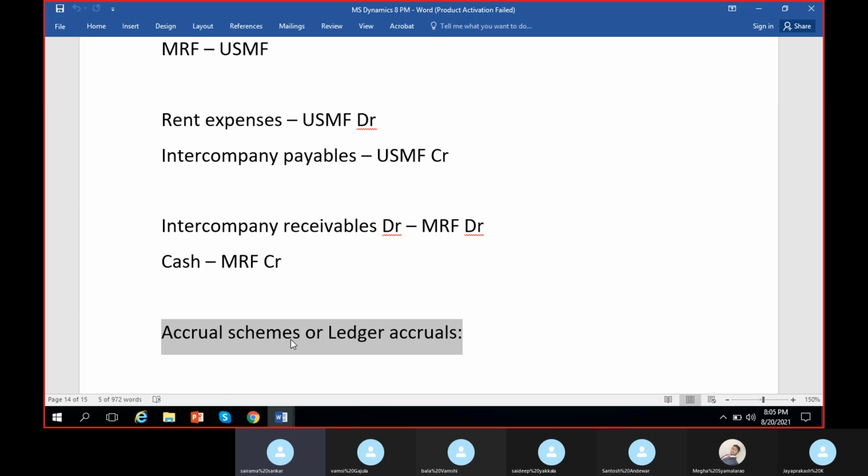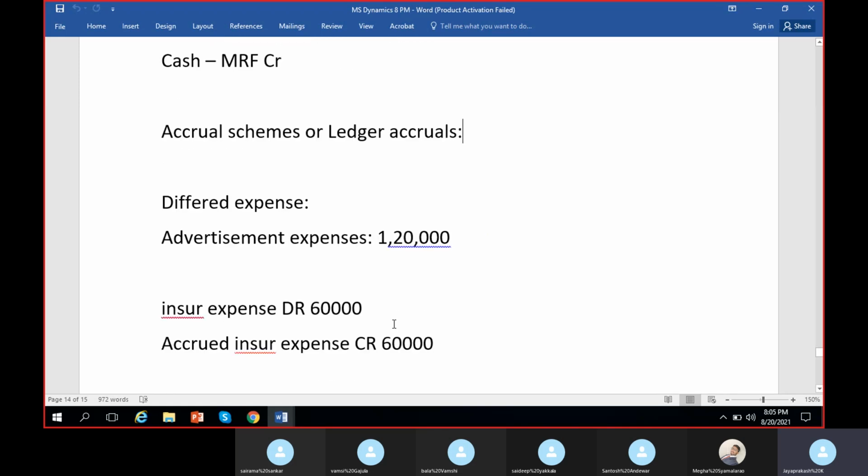So as per the accrual concept, we have to book the expense or income only when it is realized. Exactly. So that's correct. Only when it is realized or when the obligation behind it is met, then only we will recognize that particular expense or revenue. Yesterday's example was in the perspective of an expense account.